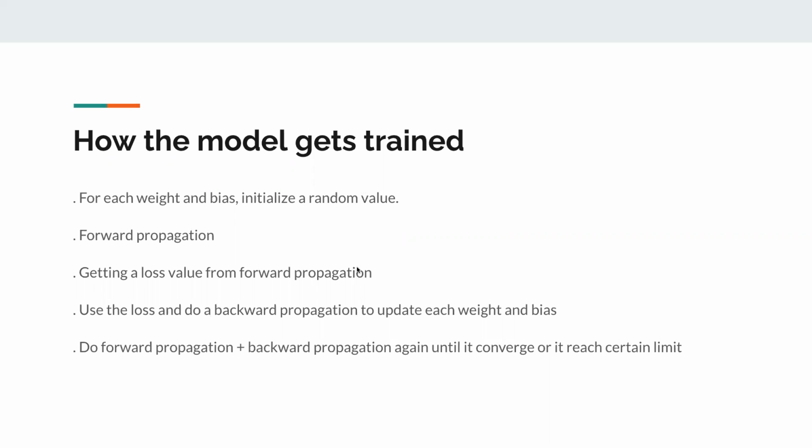And then we get a loss value from forward propagation. Use the loss and do a backward propagation to update each weight and bias. Continue doing this forward propagation and backward propagation until you converge to a really good result, or we reach a certain training limit that we set before. I'll go over forward propagation and backward propagation in the next slides.